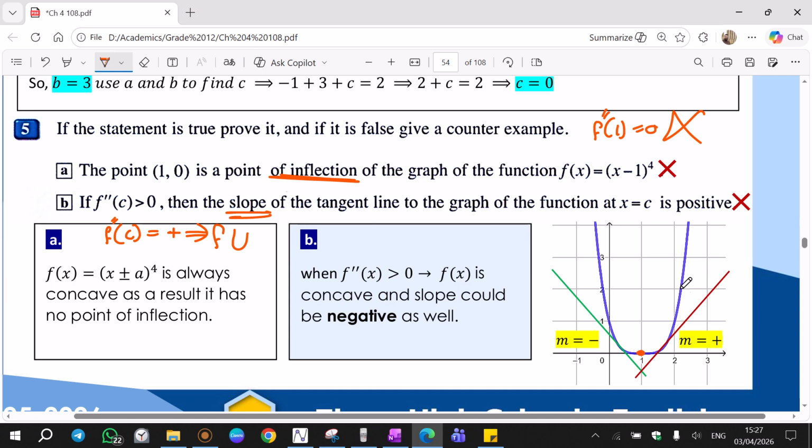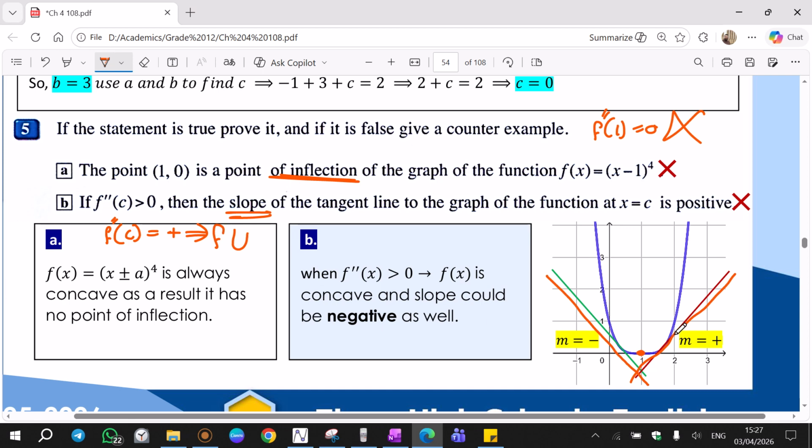Look at this concave graph. On one side slope is negative, the line is decreasing. On the other side slope is positive, the line is increasing. So whenever we have f double prime positive or negative, we cannot make any decision about the sign of slope. We cannot say since f double prime is positive, then slope is also positive. No. F double prime is positive, has one job, f is concave.